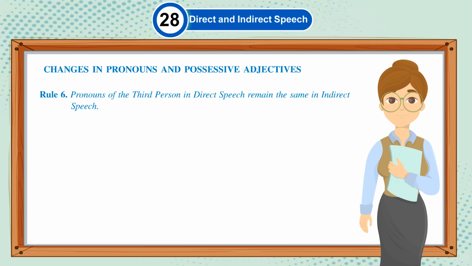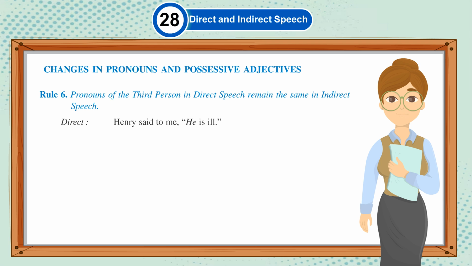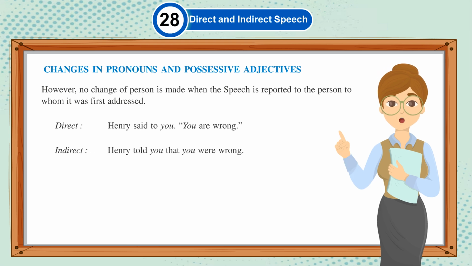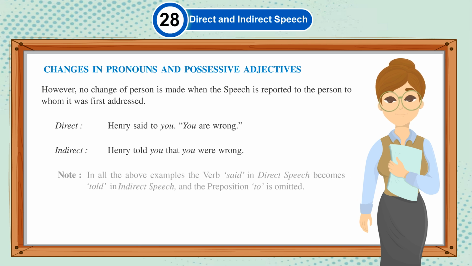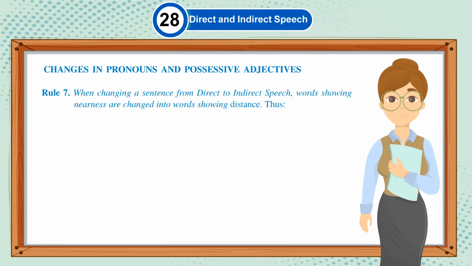Rule 6. Pronouns of the third person in direct speech remain the same in indirect speech. Direct: Henry said to me, "He is ill." Indirect: Henry told me that he was ill. However, no change of person is made when the speech is reported to the person to whom it was first addressed. Direct: Henry said to you, "You are wrong." Indirect: Henry told you that you were wrong. Note, in all the above examples, the verb "said" in direct speech becomes "told" in indirect speech and the preposition "to" is omitted.